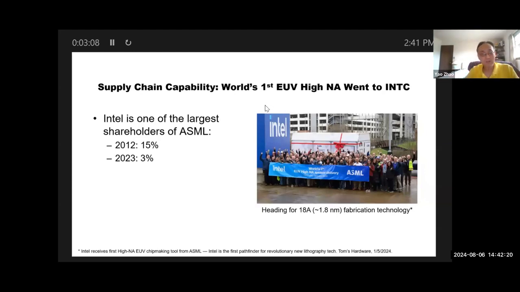As we can see, Intel actually has the best supply chain capability in this domain, because it was the largest shareholder of ASML. Even in 2023, Intel still has 3% of ASML's shares. In comparison, Samsung has 1.6%, and TSM sold all their shares. And that's why the world's first EUV high NA machines went to Intel.